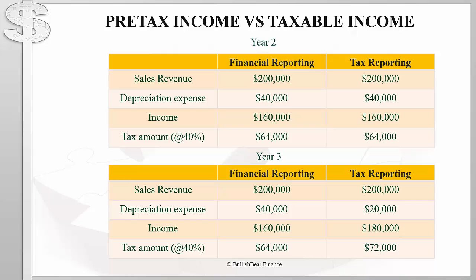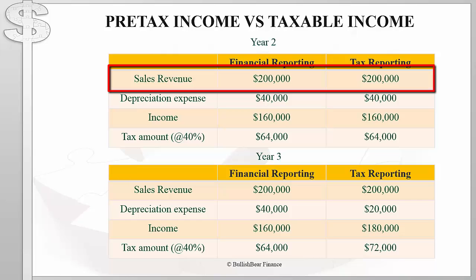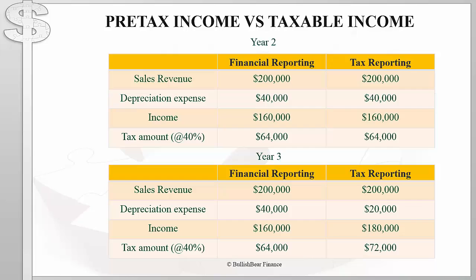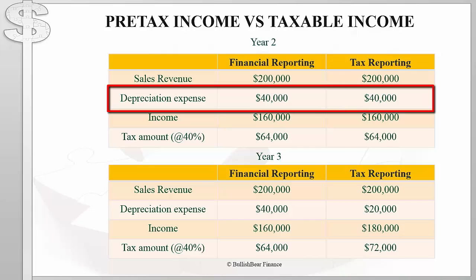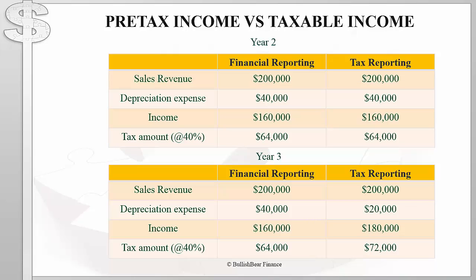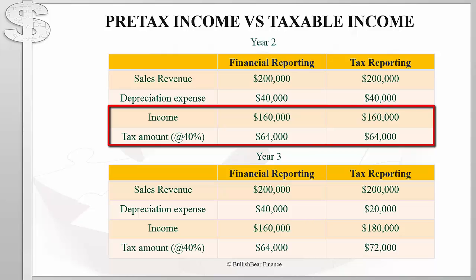In year 2, the amount of sales revenue remains the same. The depreciation expense continues to be $40,000 for the income statement, and we have only $40,000 of depreciation for tax purposes. This is lower than first year depreciation of $60,000 because we're using an accelerated depreciation method. The income and the amount of tax reported in year 2 are the same for financial reporting and for tax reporting purposes.